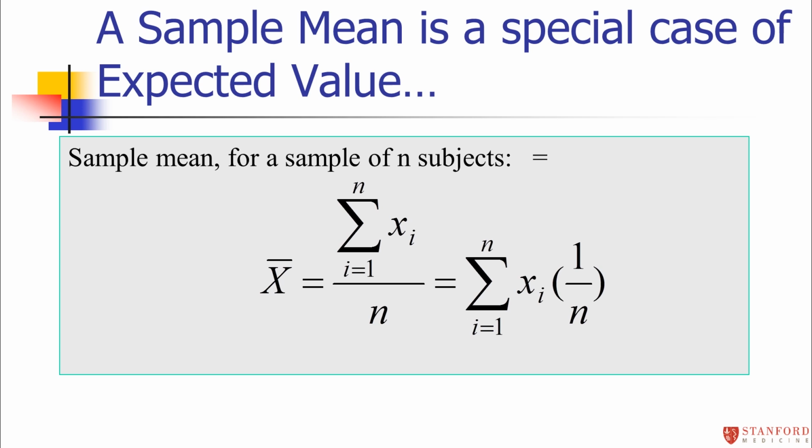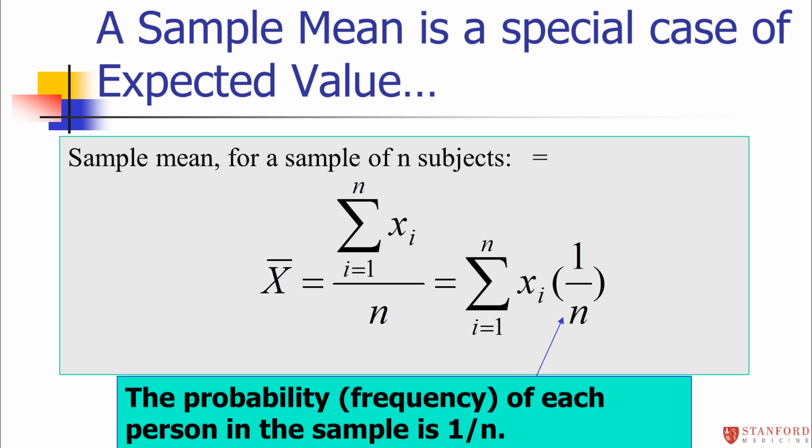Remember in the first week of the course, when we calculated the sample mean, what we did was add up the values for everybody in our sample and divide by n. That's something you've been doing all your life. Well, if I rearrange the summation a little bit, I can show you that that's the same as taking every person's value and multiplying it by 1 over n and then adding those up. So every person is being weighted by 1 over n. That's their probability, their frequency in the sample.